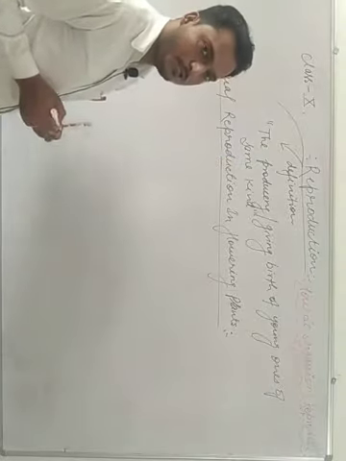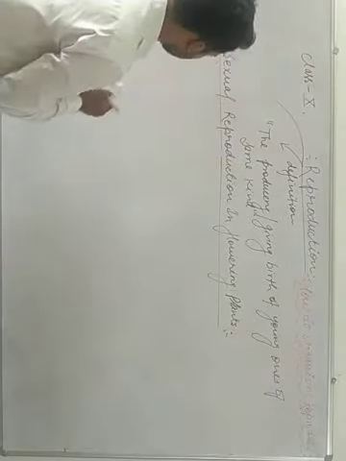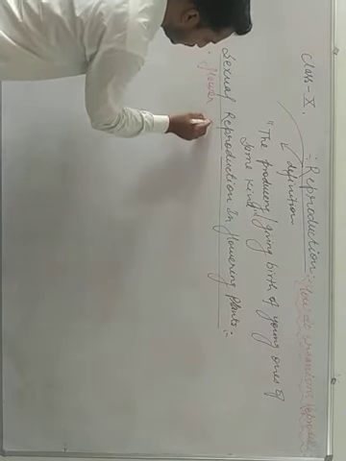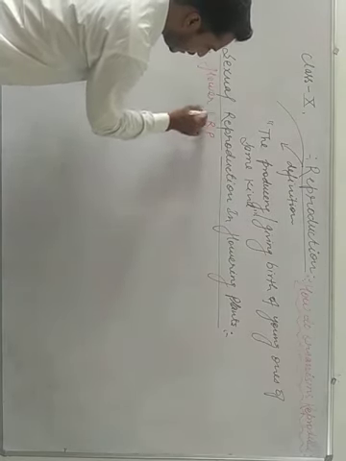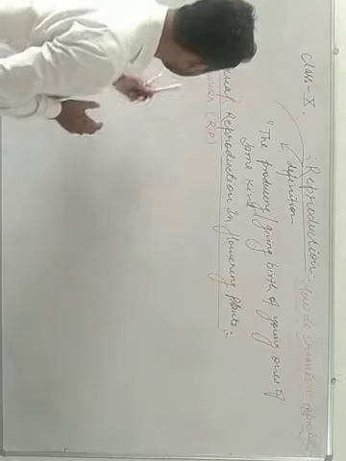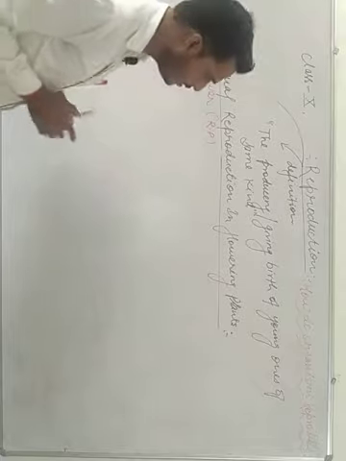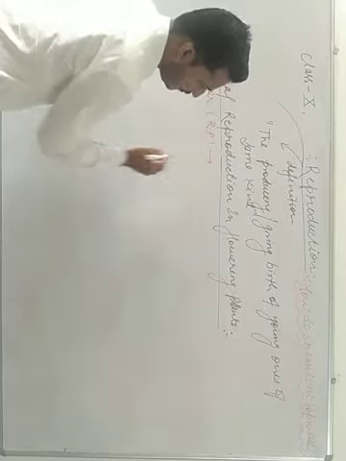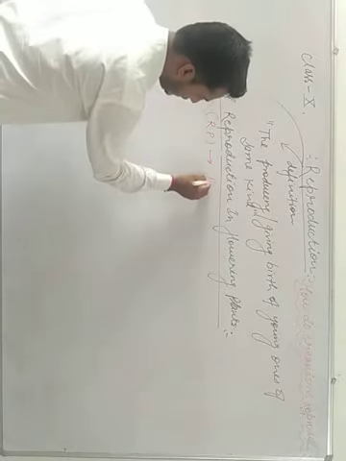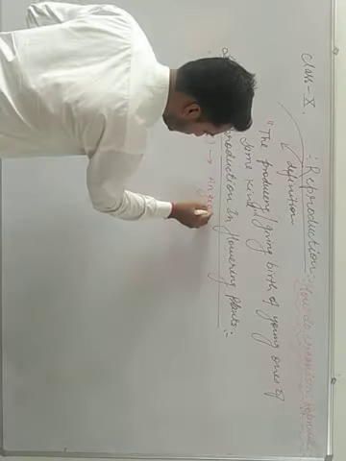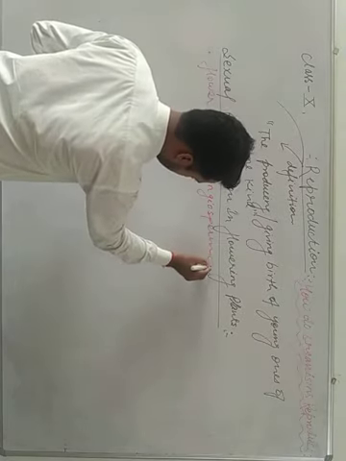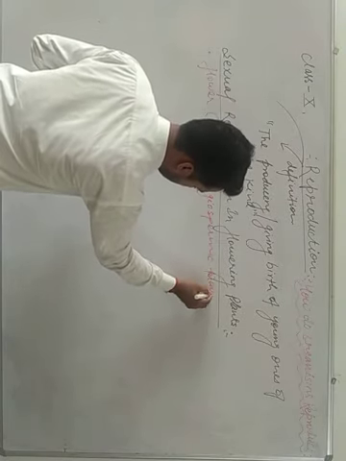What is the reproductive part of a plant? Flower is the reproductive part. RP stands for reproductive part. Flower is a reproductive part of a plant, and those plants which bear flowers are called angiosperms, or angiospermic plants.